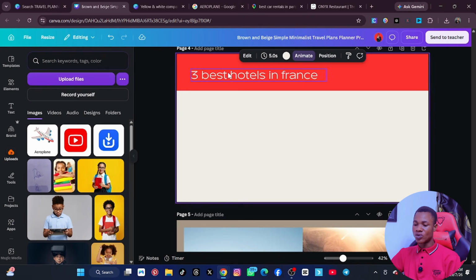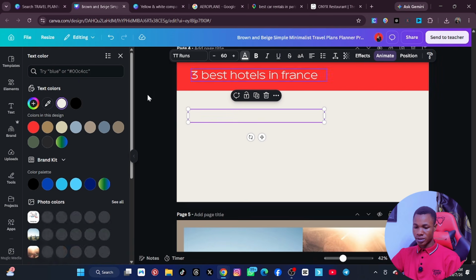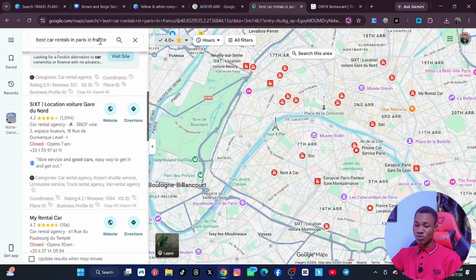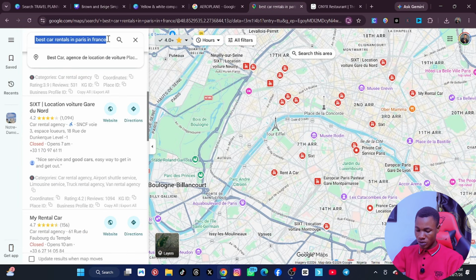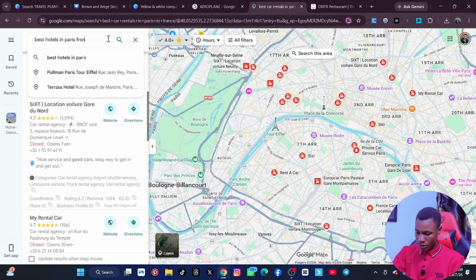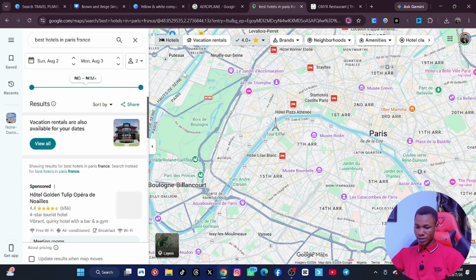Now the first thing is we click on here, and then we duplicate it and bring it down. Let me color it black so that it will show. All right, so now let's come back to here. You must have jotted down all these things, right? So I say best hotels. Sorry, I want to return back there, so I search the name best hotels in Paris, France, and click on enter, and it's going to open. Please just give me some time.